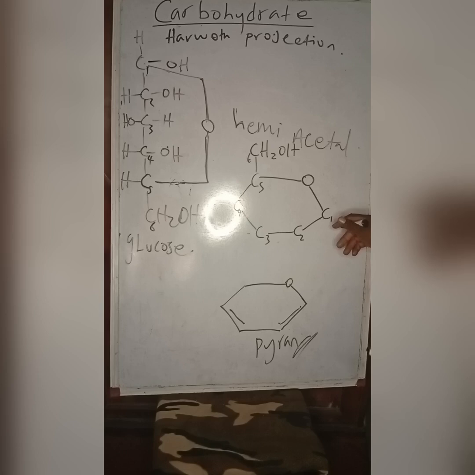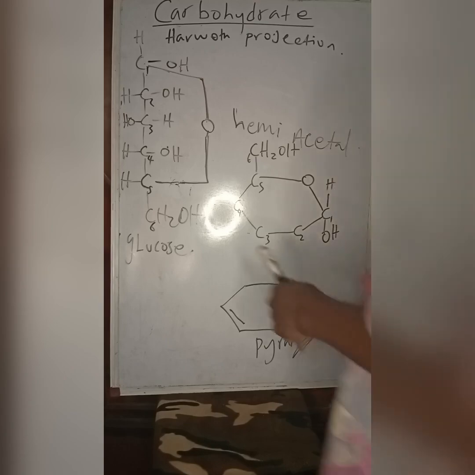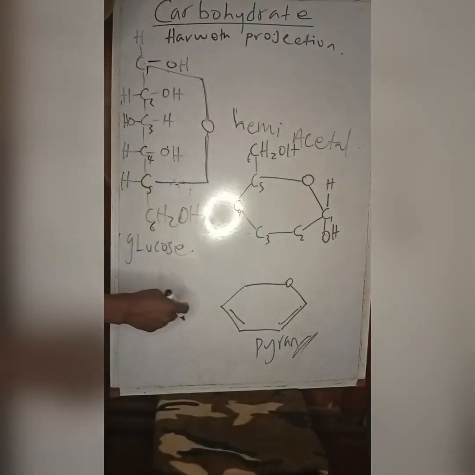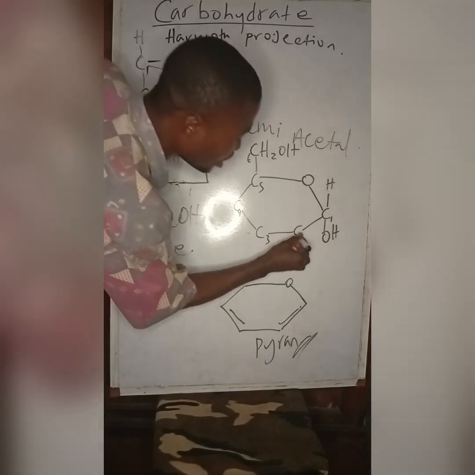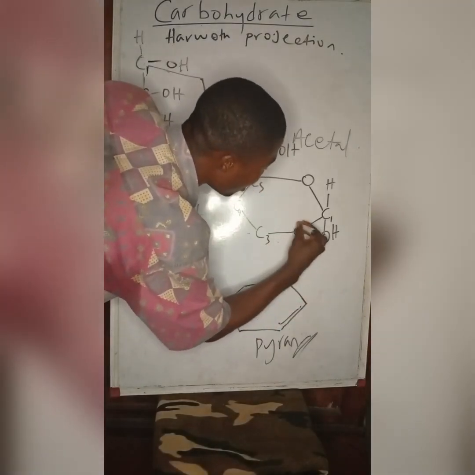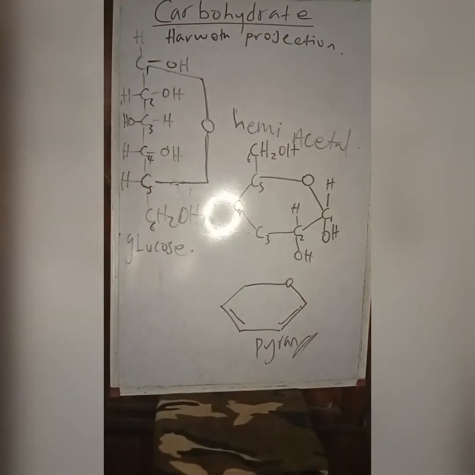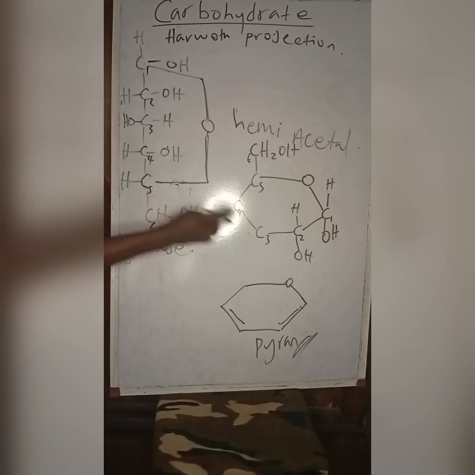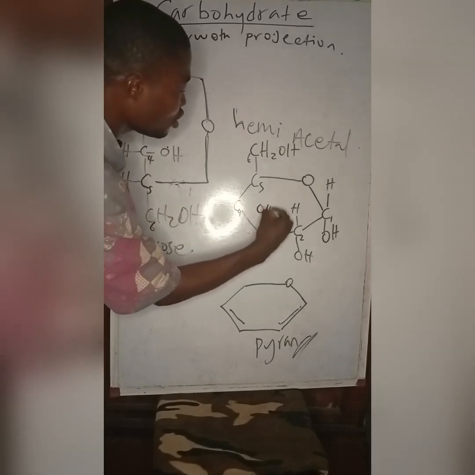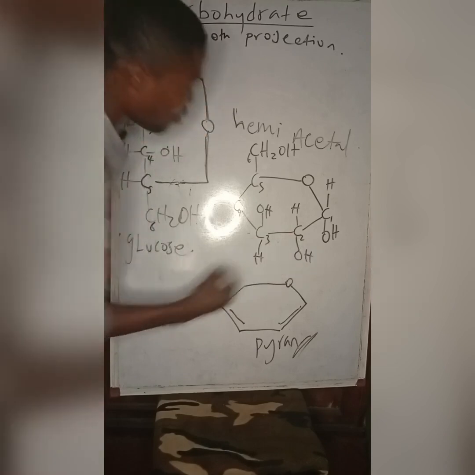So at carbon 1, I had an OH here, up. Carbon 2 also had OH down, H up. At carbon 3, the OH is now opposite to the way the OH is on carbon 2.